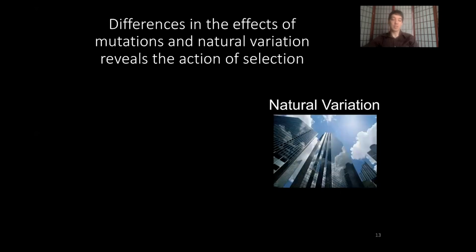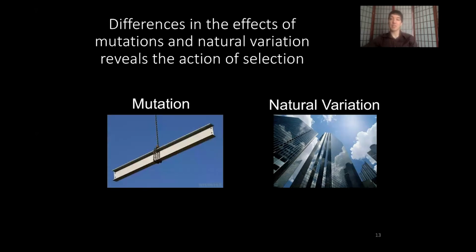So one of the ways that we can look for natural selection is to actually compare variation that we see out in nature, which has been acted on by selection, to the effects of new mutations, which have not been acted on by selection. That is, the new mutations form the raw material on which natural selection acts, and if we see differences between the effects of new mutations and the effects of natural variation, then we can infer that natural selection was responsible for these changes.